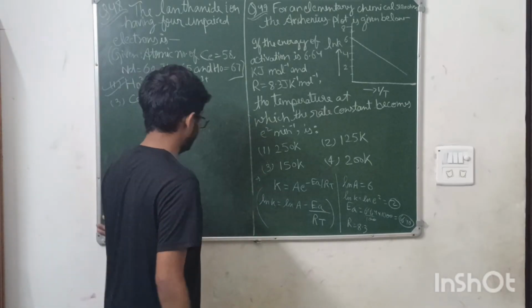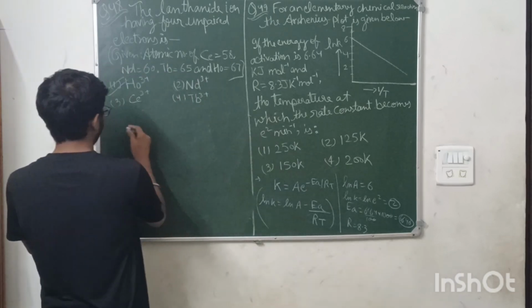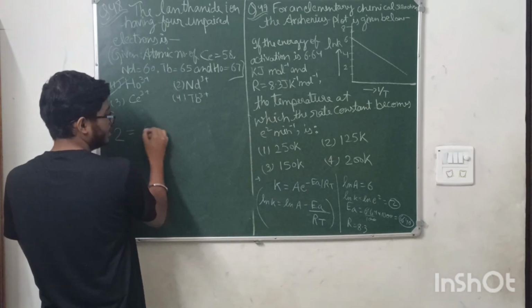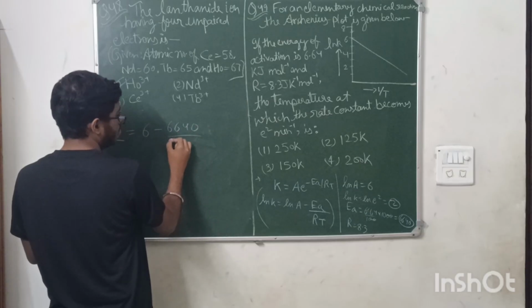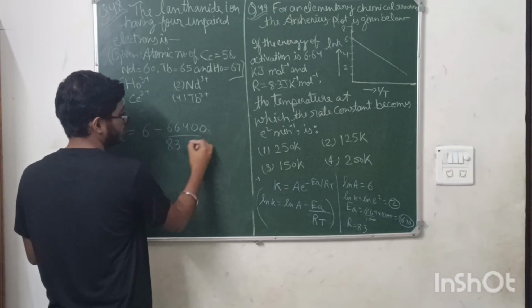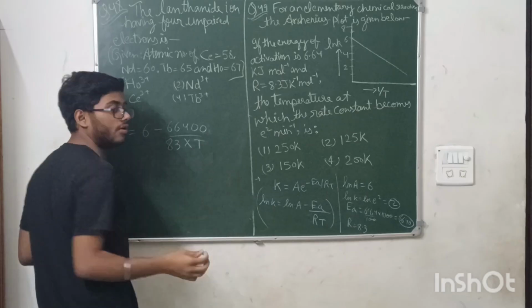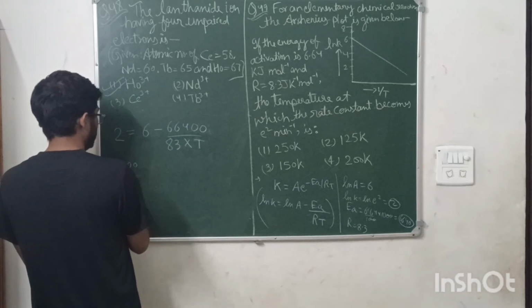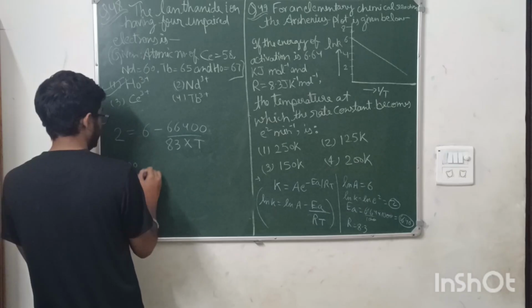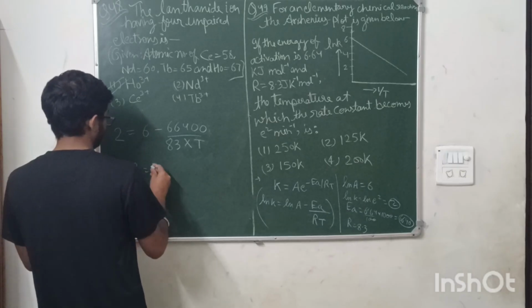So here, ln k is 2, ln A is 6, minus 6640 upon 8.3 into T. So this will be 66400 upon 83 T is equal to 4.